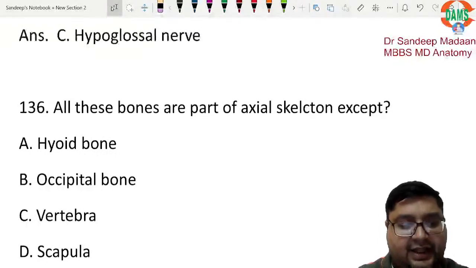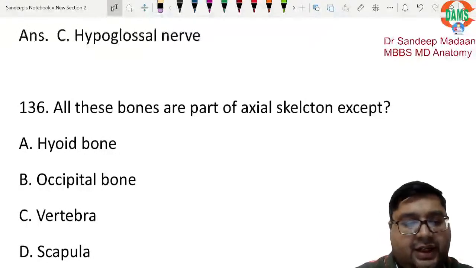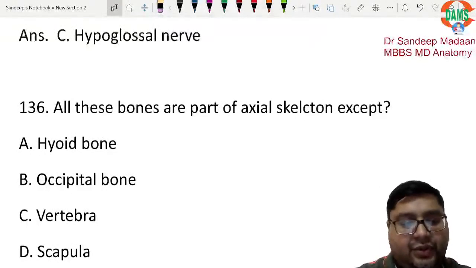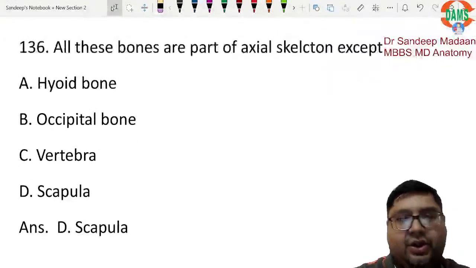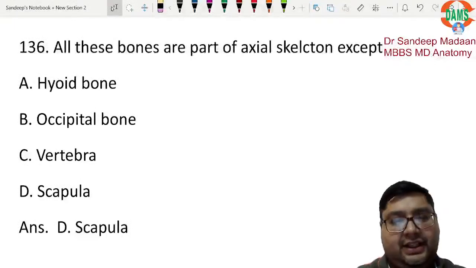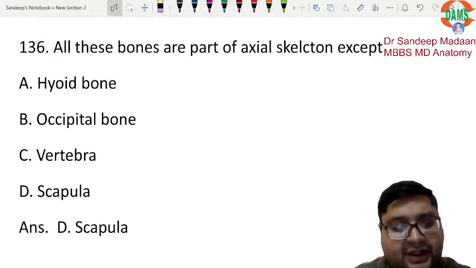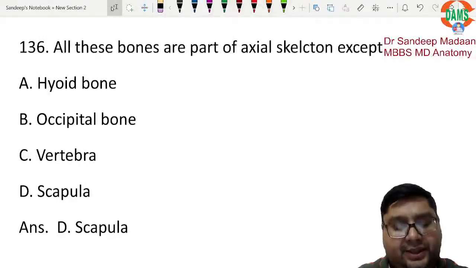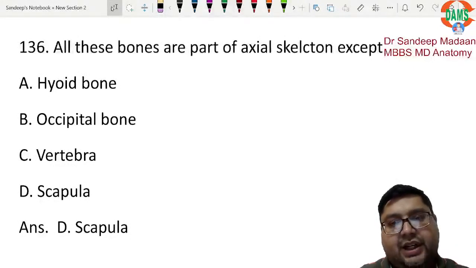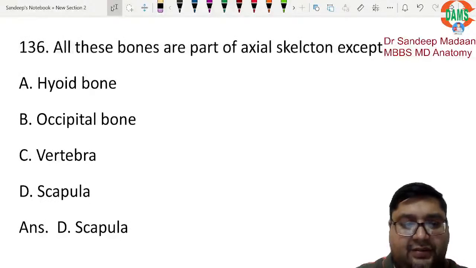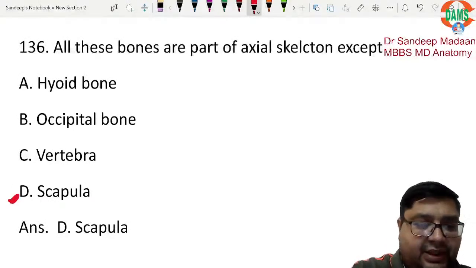But among these options, we know that scapula is the bone which is not coming in the direct axis, right? It is present in the lateral aspect, right? So we have two scapula that is connecting the upper limb, right? And on the medial aspect it is connected to the muscles, right? So that's why D, scapula, will be the correct answer.